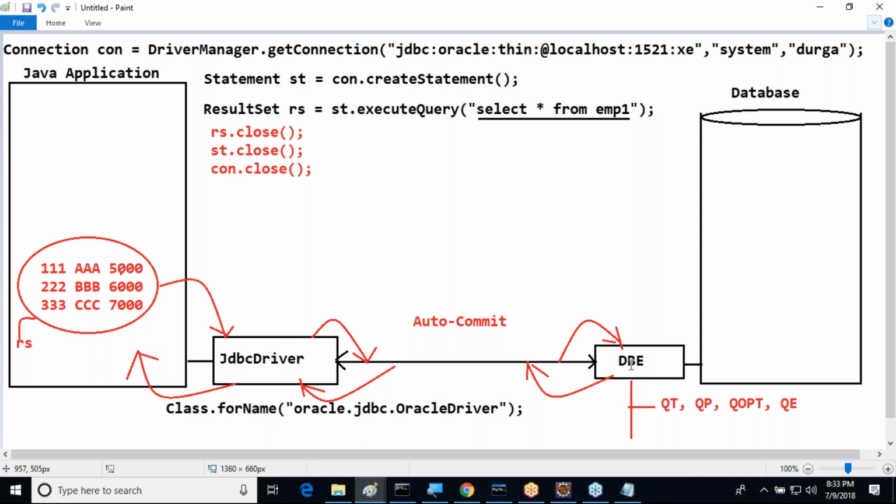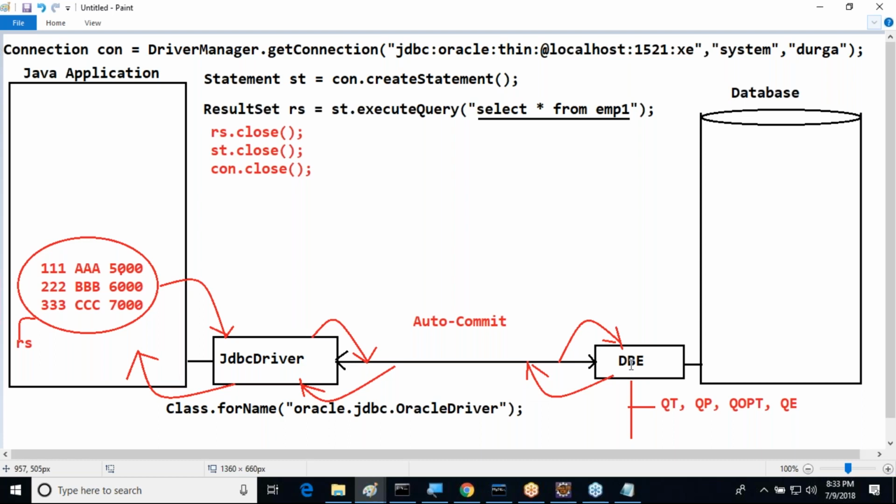Right. If we come to this particular point, some drawbacks are available with JDBC. What are the drawbacks with JDBC directly? Listen, all of you know. Point number one. If you want to use JDBC in our applications, every time we have to check whether the driver is loaded properly or not. Driver management, the developer has to take care. Next, every time the developer has to check whether the connection is established or not. That means whether the driver URL is proper or not, whether the database username and password we provided properly or not, whether the connection is established properly or not, that we have to check every time.